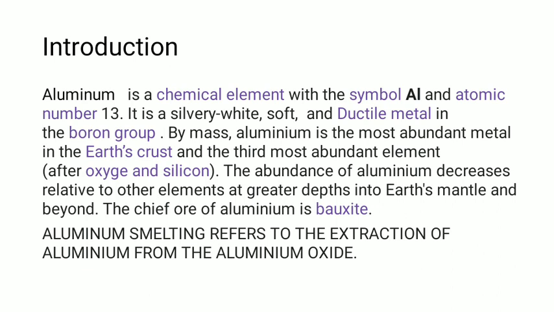It's in the rock, it's in the soil that we use, it's in the clay that we use. So aluminum is there in almost 8% of the Earth's crust, and it is the third most abundant element after oxygen and silicon. So aluminum is not that it's very rare; it is there. You just need to extract it from the bauxite. That's the only thing needed, and that extraction is called aluminum smelting.